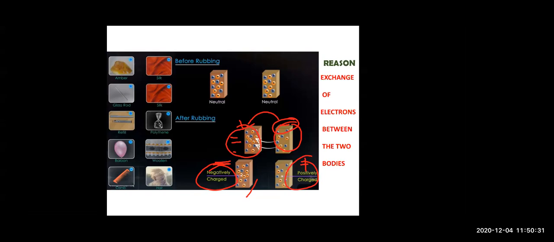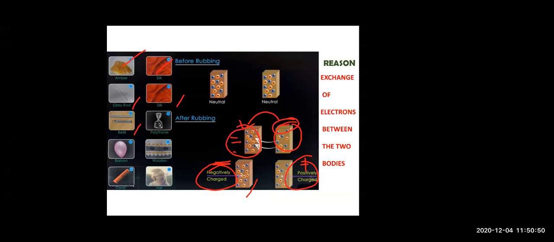So here you can see some examples. We have amber. When rubbed with silk, amber becomes positively charged and silk becomes negatively charged. Then if you rub a glass rod on silk, the glass rod will attain positive charge and silk gains negative charge.